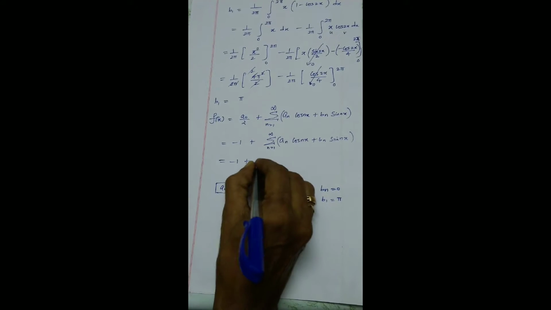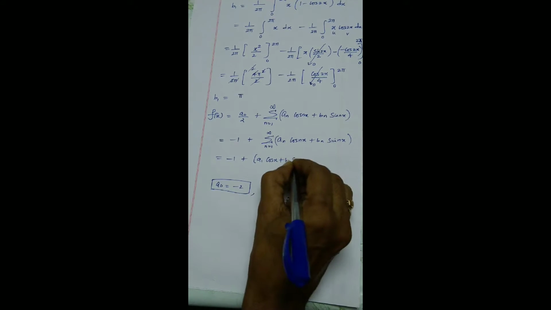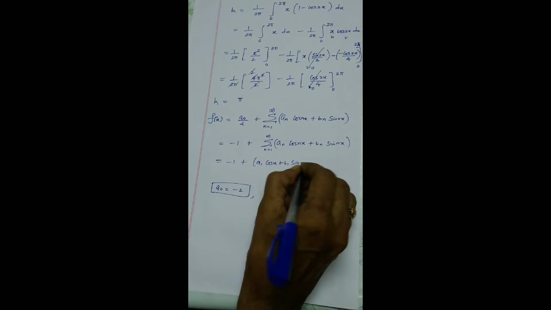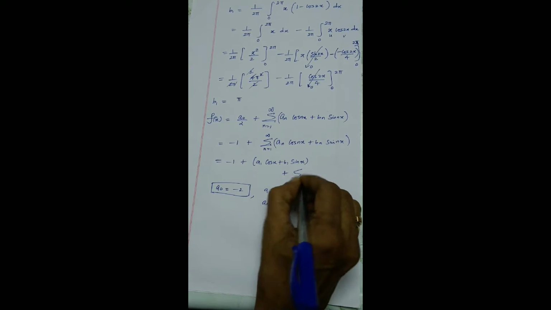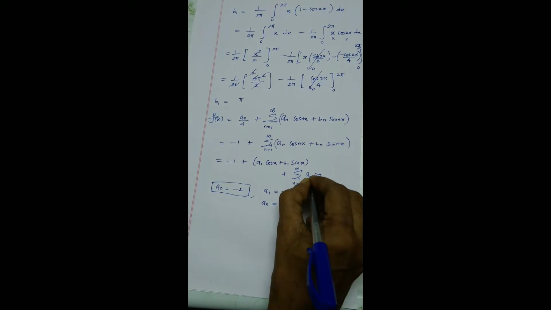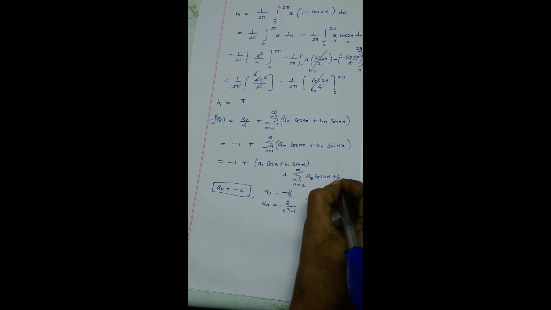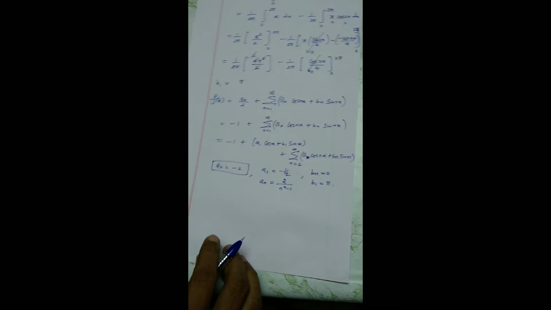Give n equal to 1: A1 cos x plus B1 sin x, plus sigma n equal to 2 to infinity, An cos nx plus Bn sin nx. Okay.